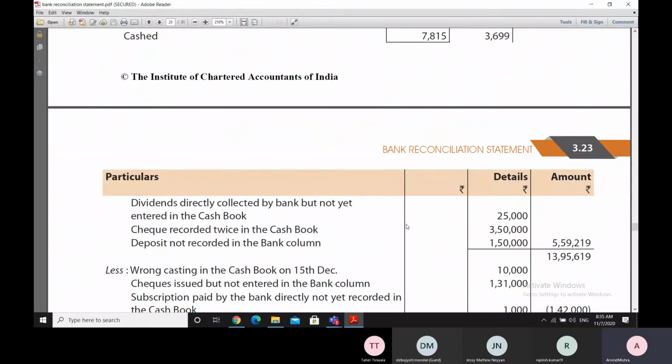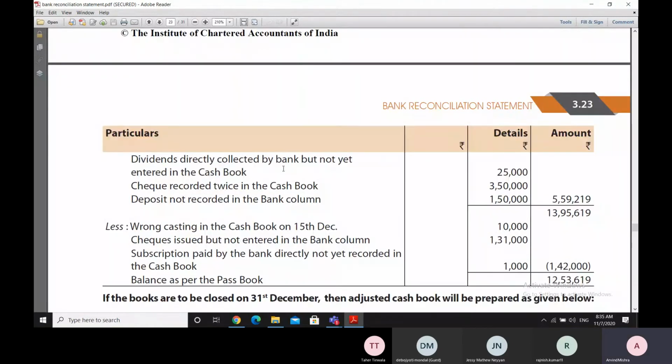Then there is an entry of the dividends which are directly collected by the bank. So the bank has been given the work of collecting dividends on our behalf. Sometimes when we give the shareholding companies our details, they credit our account with the dividend directly. So here dividends on the shares were directly collected by the bank.